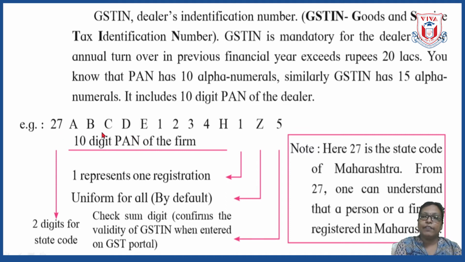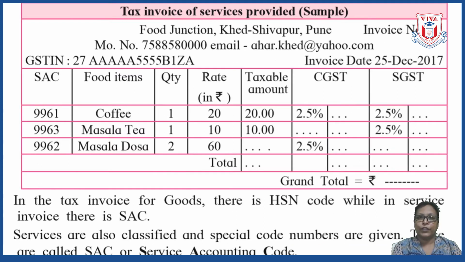So this is how every dealer has its personal GST identification number, which consists of 15 alphanumerals, and how they are divided, that you can keep in mind. While writing you will follow the same sequence. You can use any number of your own if it is not provided, but 15 alphanumerals should be present there. Okay, so I hope you have understood this GST identification number. Now let us go further.